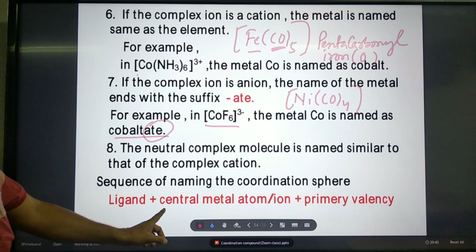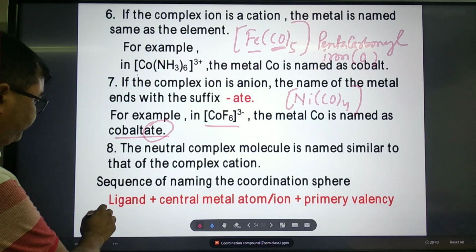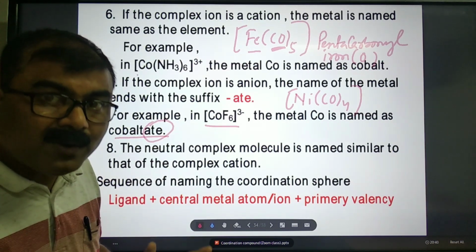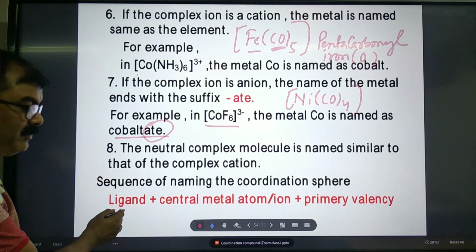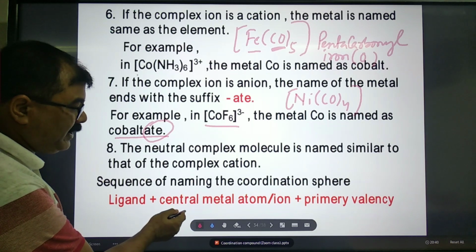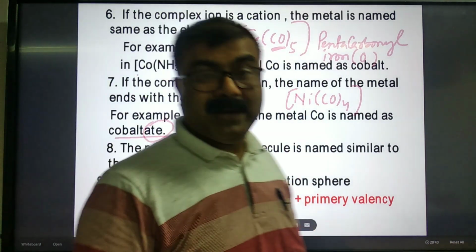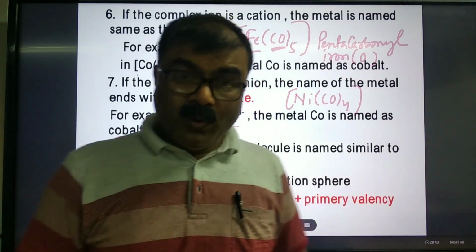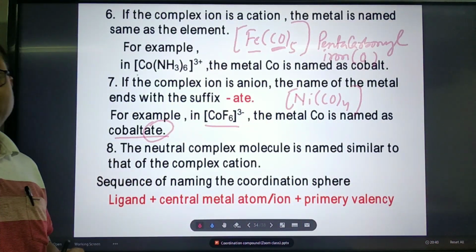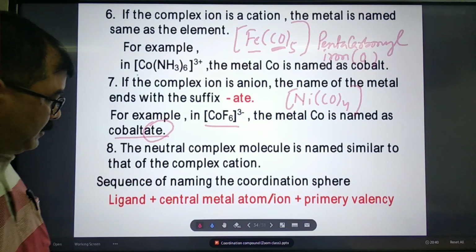Whenever you name, don't forget this sequence: first the name of the ligand, then the central metal atom or ion, then the primary valency, that is the oxidation state. These are the rules for naming of mononuclear coordination compounds.